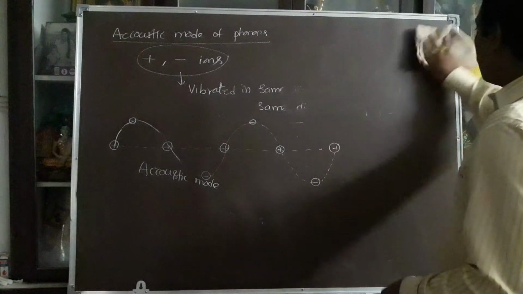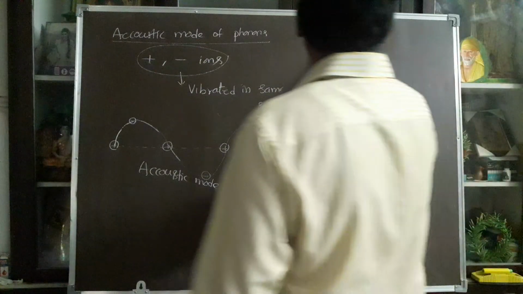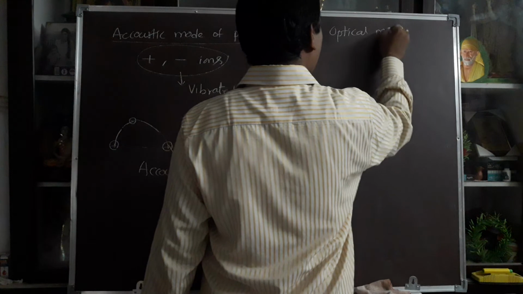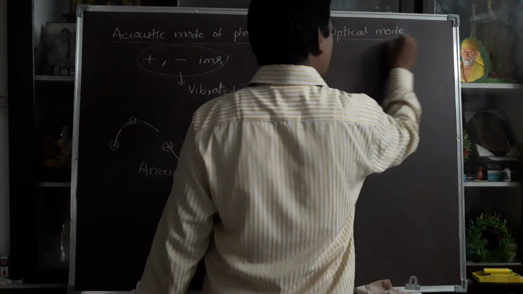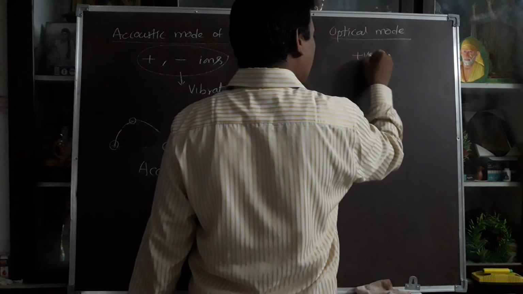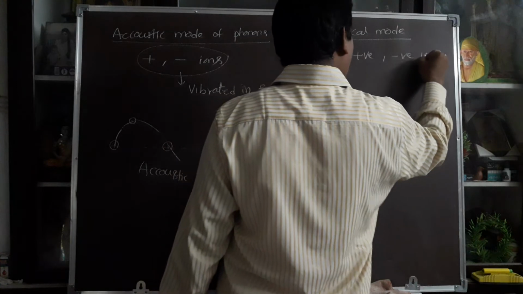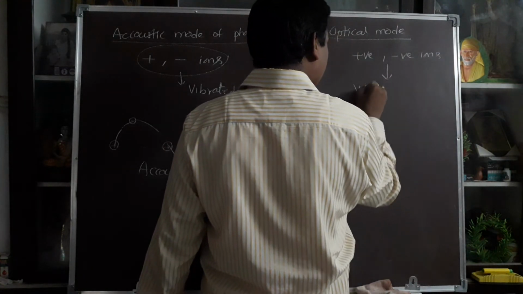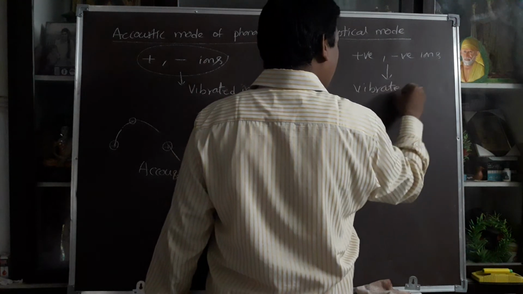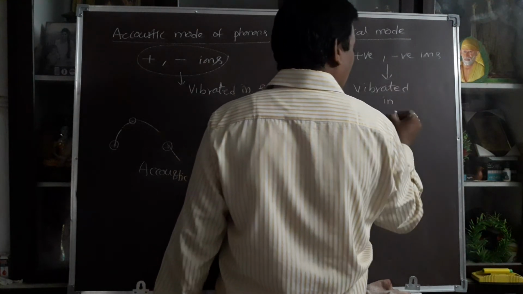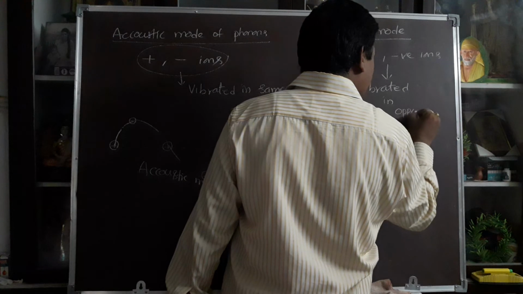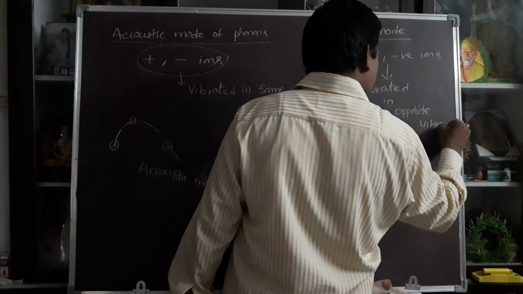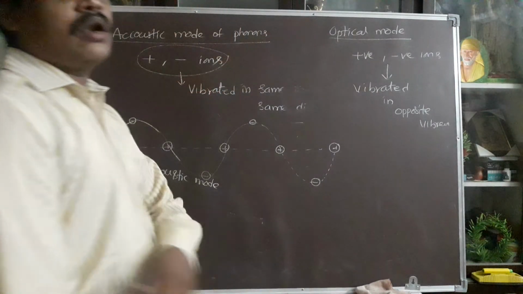In the optical mode, the crystal consists of both positive and negative ions, and these two vibrate in opposite directions, that is, in an anti-parallel direction.